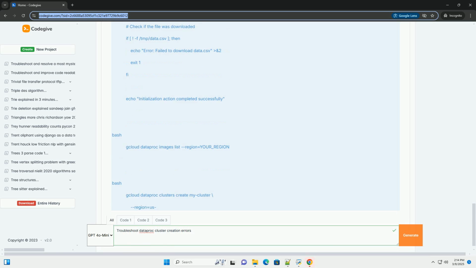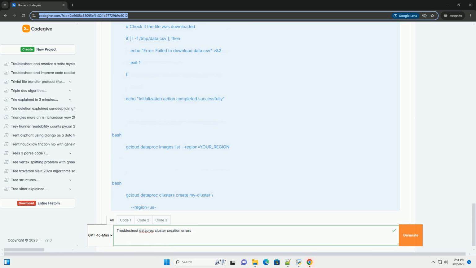Solution. Review logs. Examine the logs for the failed initialization action. These logs are stored in Cloud Storage in a bucket associated with your Dataproc cluster. The error message in the Dataproc console usually provides the GCS path to the logs. The logs will contain the standard output and standard error from the script execution, which should help you identify the cause of the failure. Log files are usually under gs://cluster-staging-bucket/google-cloud-dataproc-metainfo/.../initialization-action/action-name/hostname.log.